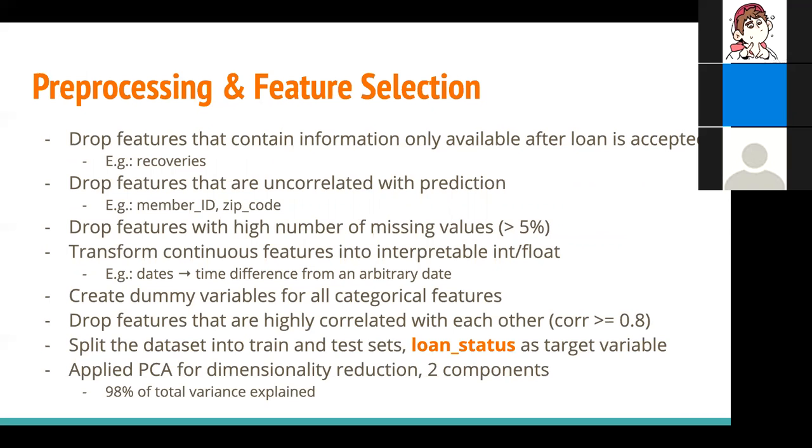Other than that, we also removed features that are uncorrelated with prediction, such as demographic information, and features with a high number of missing values. We also transformed continuous features into interpretable int or float, and created dummy variables for all categorical features. And we dropped the features that are highly correlated with each other. Finally, we split the dataset into train and test sets and set the loan status as the target variable. We also applied PCA for dimensionality reduction. We used two components to explain a total of 98% of the variance.